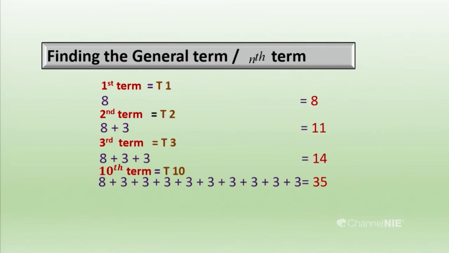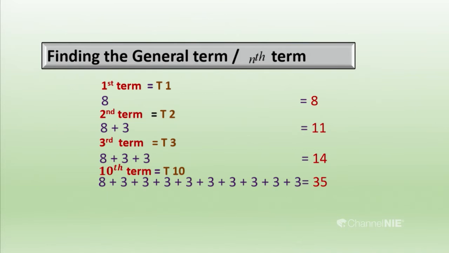So for the 10th term, there is a pattern between the number of common differences added to the first term. The 10th term means 10 is the position. So by observing the previous terms, we must add how many common differences? We must add 9 common differences. Why? Because we should find the 10th term, and according to the pattern, we can identify that.